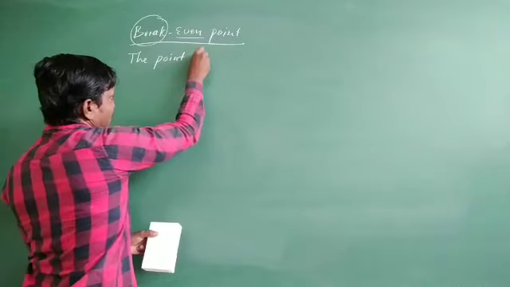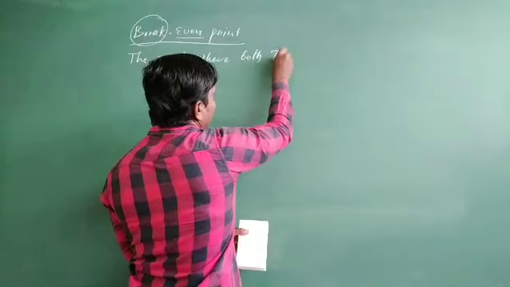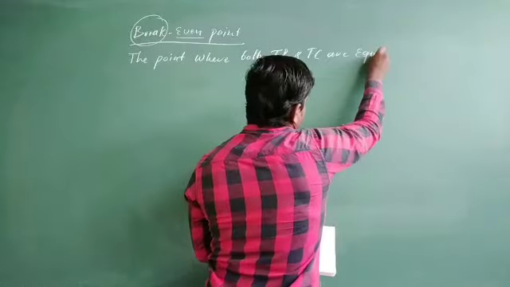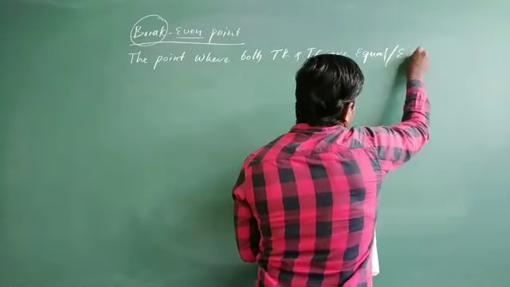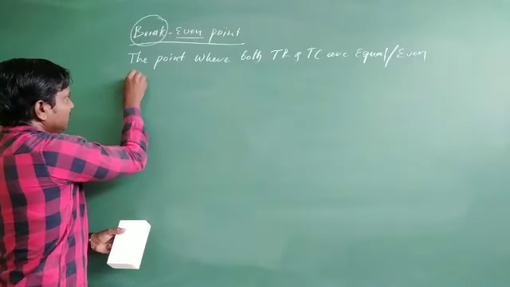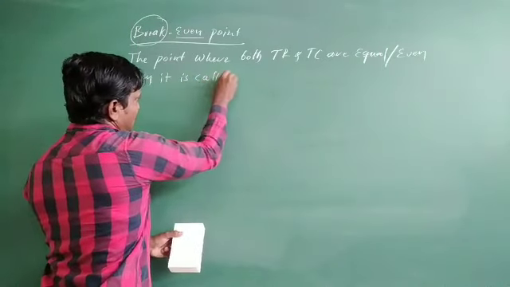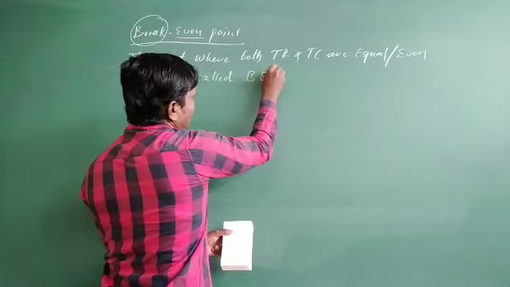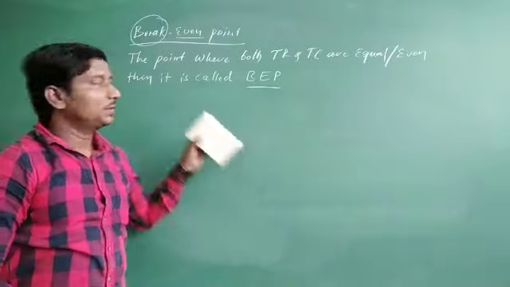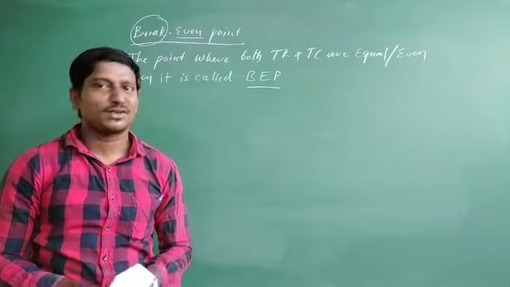The point where both TR and TC are equal or even. See, equal or even, both are the same. So when equal, it is called BEP. In short, we are going to write break-even point as BEP. Well, so these are some of the economic terms we are going to see under perfect competition.